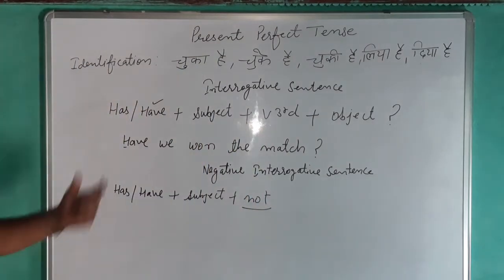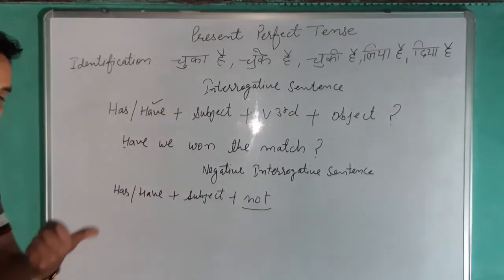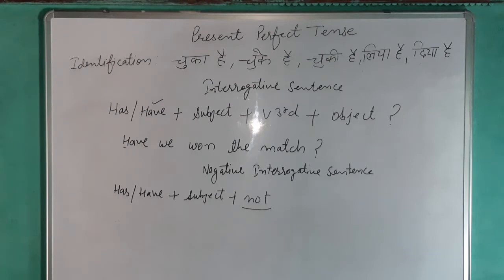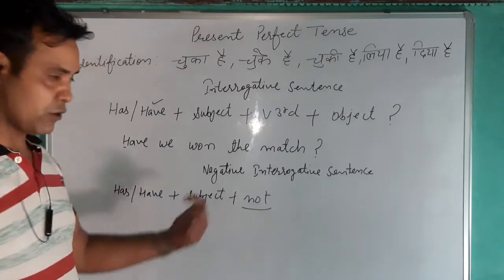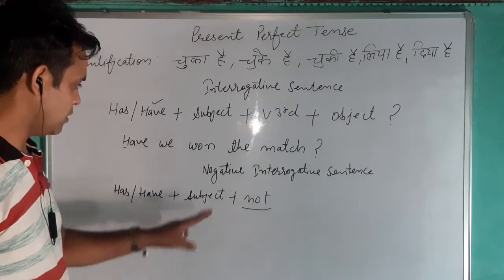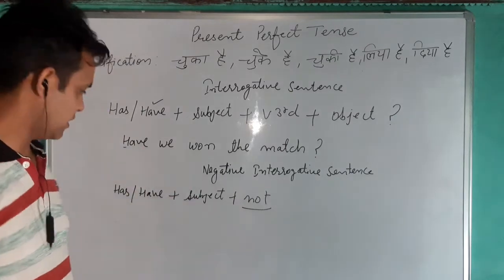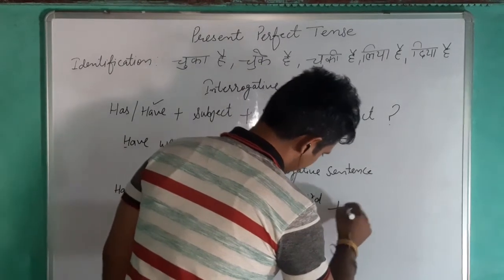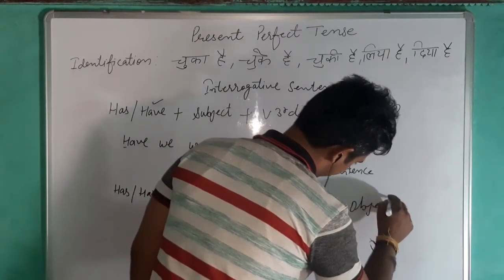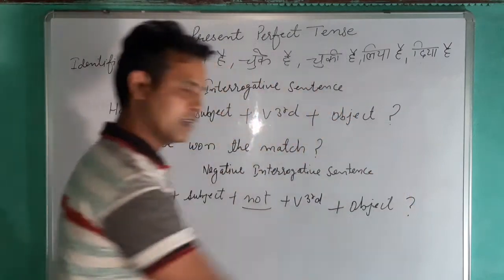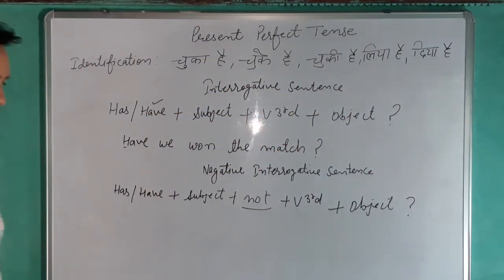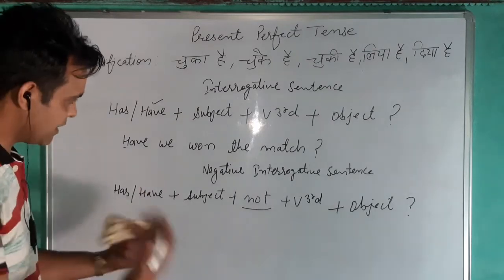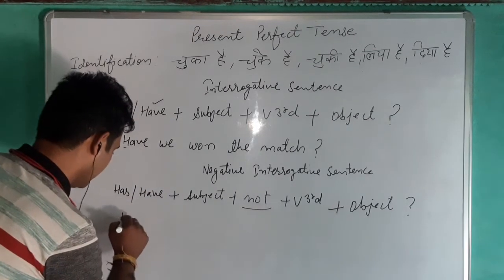In such sentences we ask a question in the negative form, so we always remain confused about where to use not. You use it after the subject. Then verb third form, then object, and the sign of interrogation.